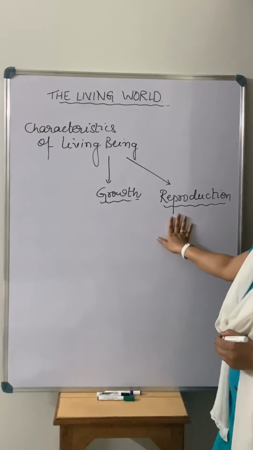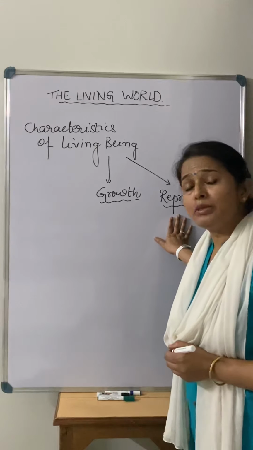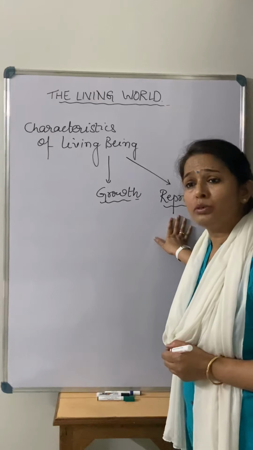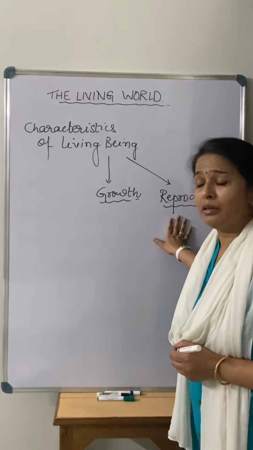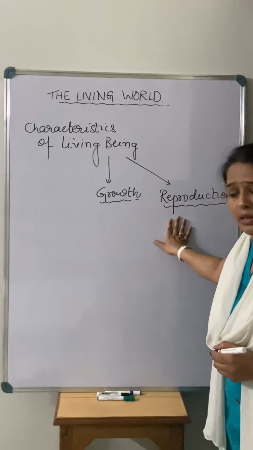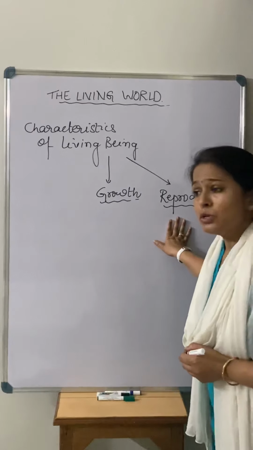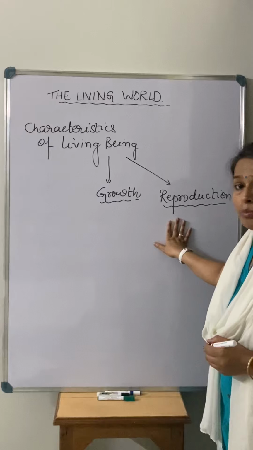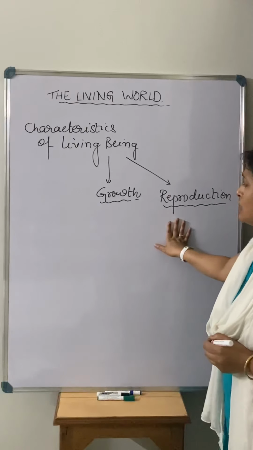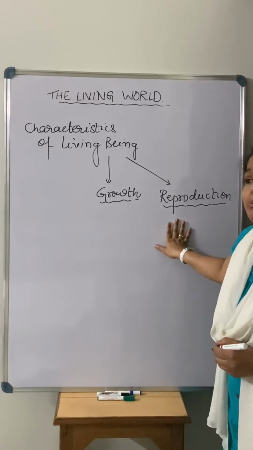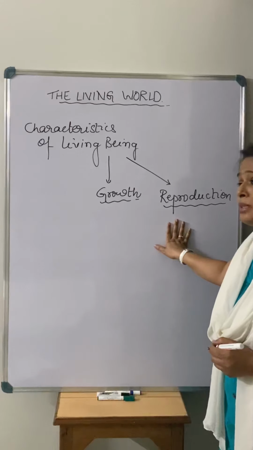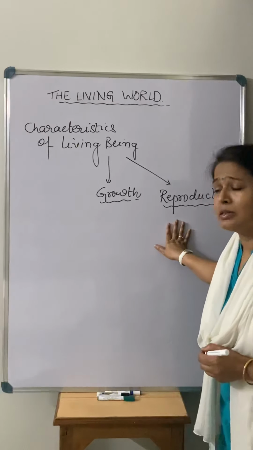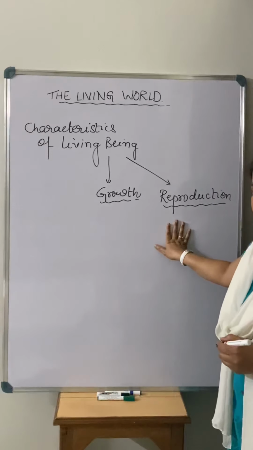For example, there are a number of people nowadays who are incapable of reproducing, right? They go for IVF techniques, or in vitro fertilization, so they are sterile. What will we say? We will say they are living, right? So this is not a simple criteria, or you can say this is not a single criteria by which we can say these are living organisms, right?